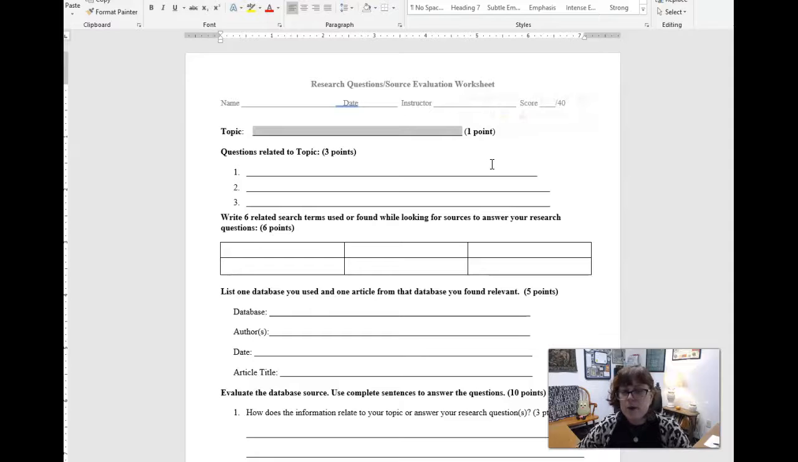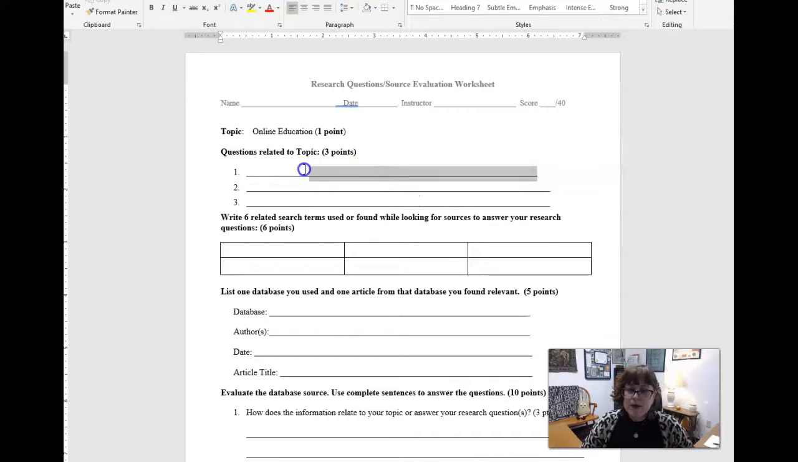I think for me, I'm going to do something with education, because as a teacher, I obviously have a lot to do with education, or at least I hope I do. So I'm going to say education, but I want to narrow it down a little bit. So online education. And maybe the first thing that I want to ask is, how do students collaborate online? As you can see, online education is my topic, but my question doesn't necessarily have online education in the verbiage. It just has something that's related to that topic. It's one of the things that I'm curious about when it comes to online education.